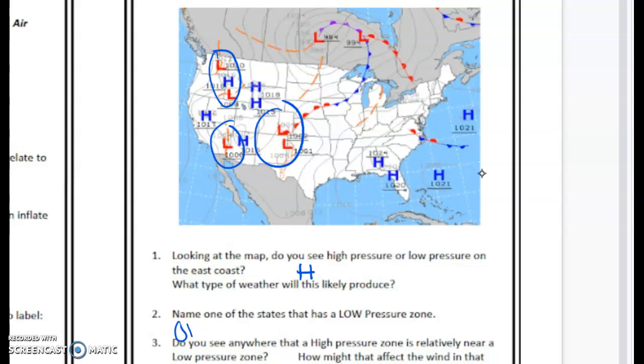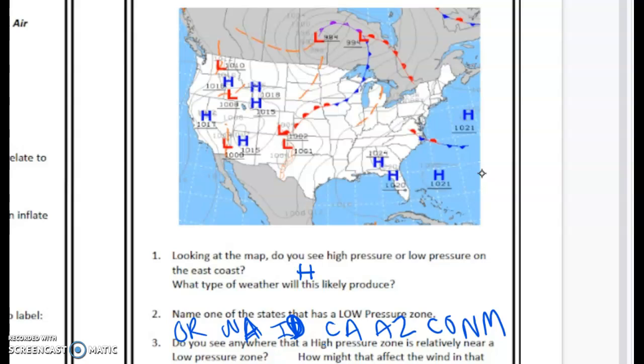So it looks like Oregon, Washington, Idaho, California, Arizona, Colorado, and New Mexico. Those all have low pressure zones. A lot of the low pressure zones are on the borders. So that's why there's so many states that it's affecting.